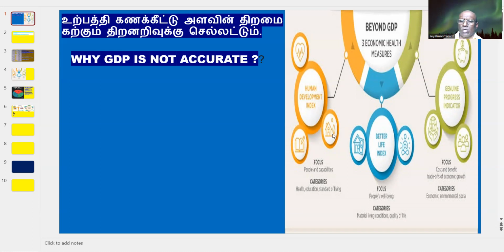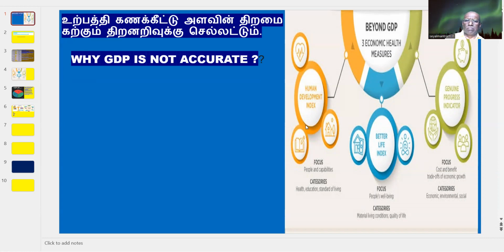The house and the literary capacity of the individuals may or may not be accurate in a real sense, but the focus should be on the people and their capability. We should categorize more by the level of health, education, and standard of living. This is the most accurate. Normally, these top-level people indications of economic growth are what is actually measured.